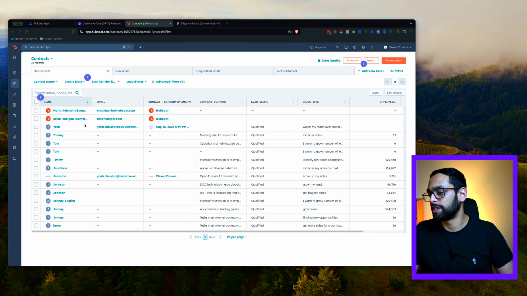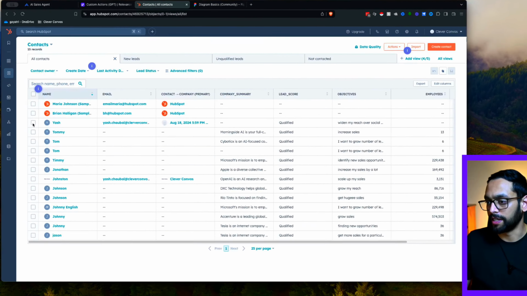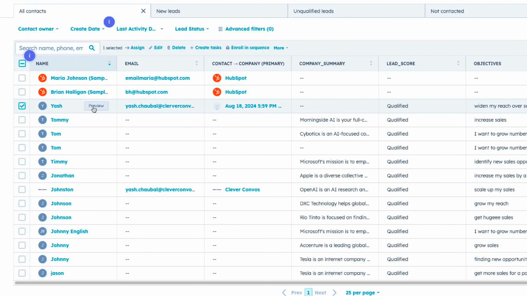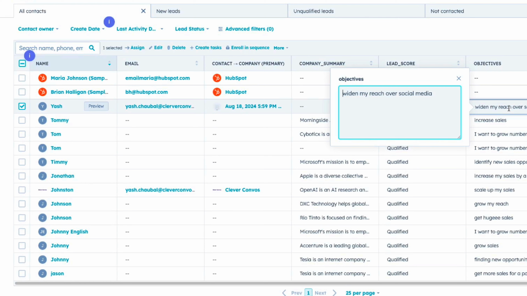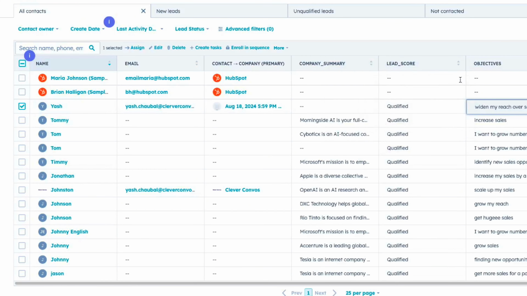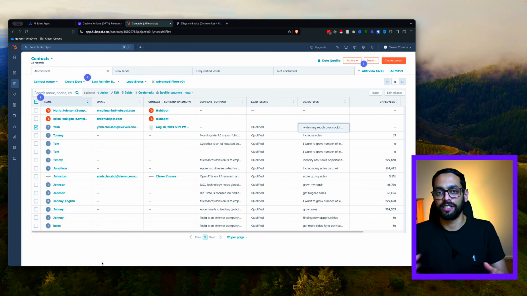If we hop right into the CRM now, you can see this lead. My lead has been captured and they've got my email address and been qualified. It's got my objectives here as well. So you can see that the agent has successfully saved all that information in the CRM, and then you can use this to prepare for your call.